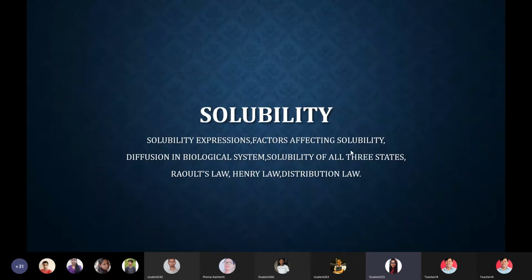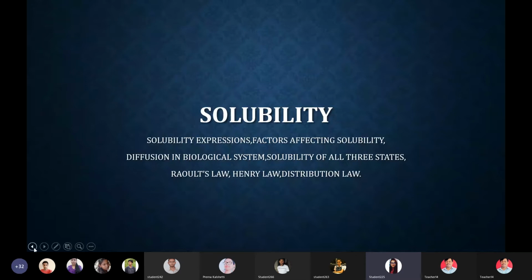Okay. Now, let's start with the first slide. So basically, the definition of solubility is elaborated in terms of qualitative and quantitative. Quantitatively, it is defined as the concentration of solute in a saturated solution at a certain temperature.